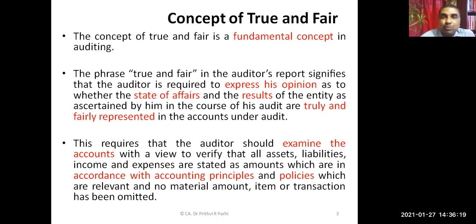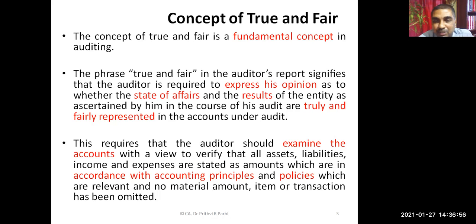And this concept of true and fair view is a very fundamental concept of auditing. And these financial statements that we are discussing right now have different objectives. For example, balance sheet shows the state of affairs of the company, state of affairs of the entity. Balance sheet shows the positions. Similarly, statement of profit and loss shows the performance. Cash flow statement shows the inflow and outflow of cash and cash equivalents. Whether all these statements are showing true and fair view or not, auditor expresses an opinion about this.